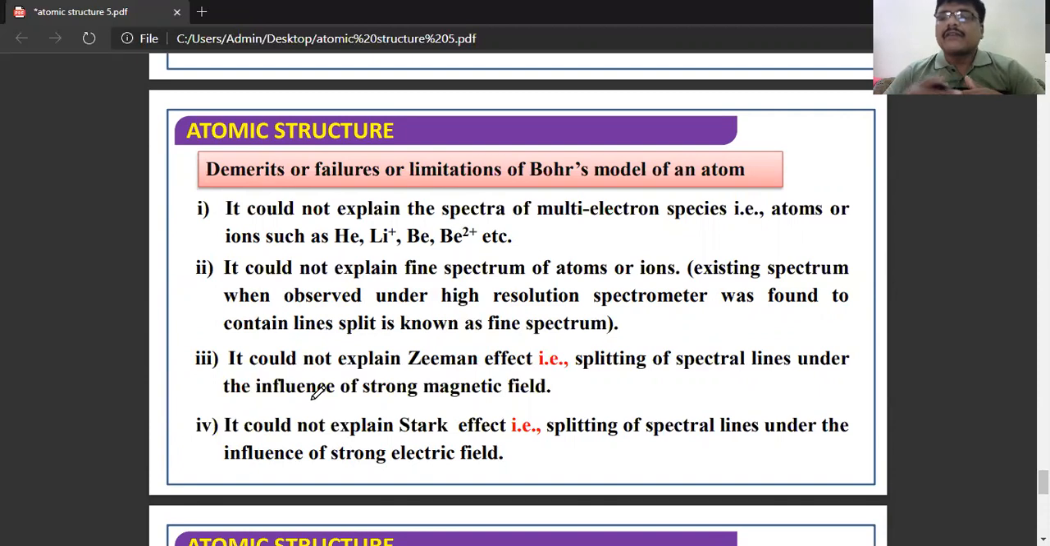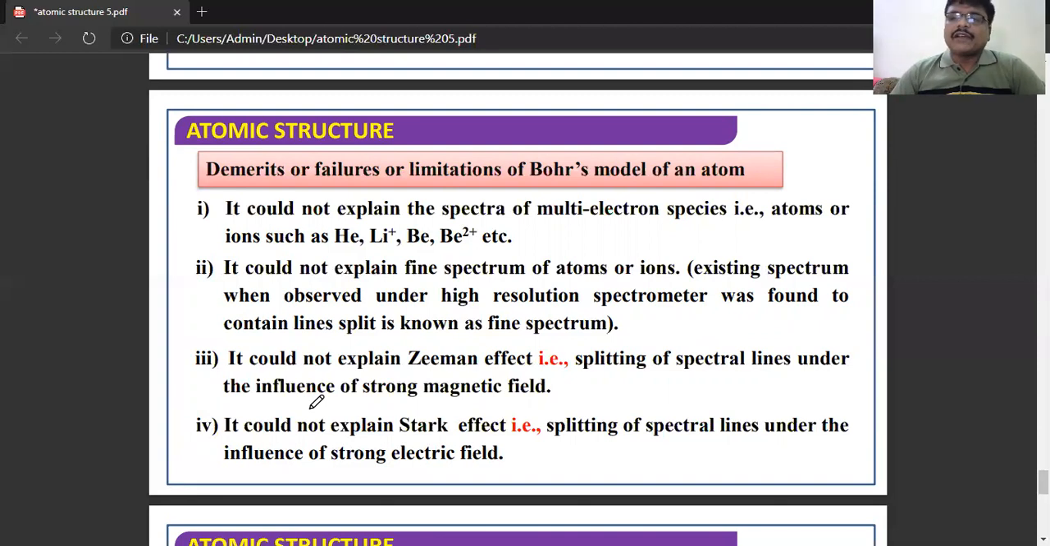So what is the fine spectrum? Consider that a spectrum consists of a number of spectral lines when we view it through an ordinary spectroscope. While observing through a high resolving spectroscope, a single line is further resolved into a number of lines. That spectrum is known as a fine spectrum. How the fine spectrum is produced is not explained by Bohr's atomic model, and it could not explain the Zeeman effect.